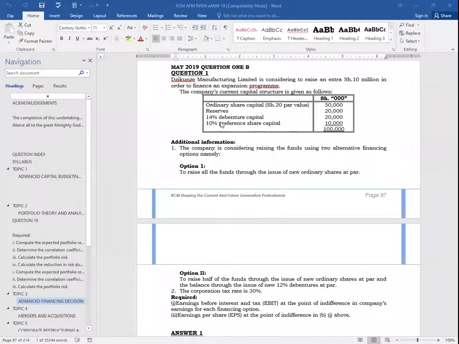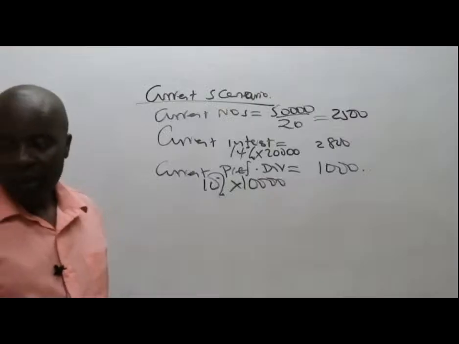So now they're telling me option 1 is to raise all the funds needed using ordinary shares at par. Remember up there, they told us that they wanted us to raise shillings 10 million extra.